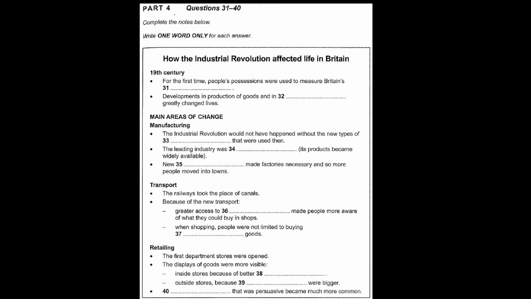Significantly, they included newspapers, which meant that thousands of people were not only more knowledgeable about what was going on in the country, but could also read about what was available in the shops, and that encouraged them to buy more. So faster forms of transport resulted in distribution becoming far more efficient. Goods could now be sold all over the country instead of just in the local market.